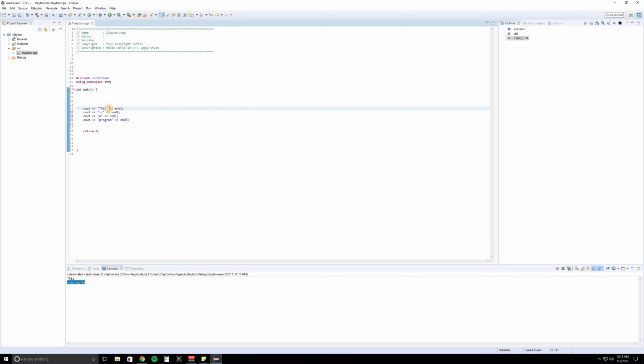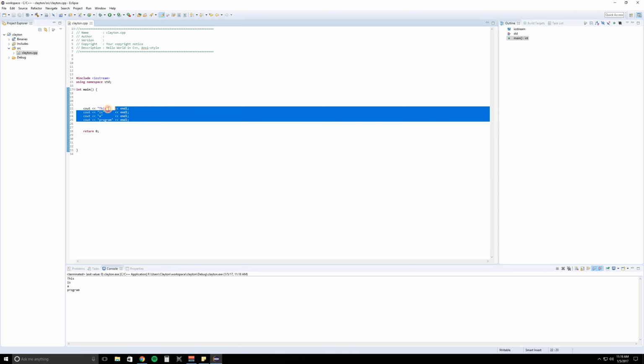Actually, you know what? I'm going to make this a little bit easier to read. I'm kind of anal when I write code, so just bear with me. I like things to be really neat. So let's go ahead and build it again. And let's run it. There we go. So hopefully that makes sense on why we need to do that. The program, Eclipse, doesn't know when you're trying to end the line. You actually have to tell it. So that's what we did right here.